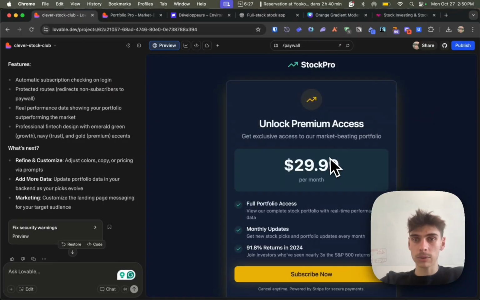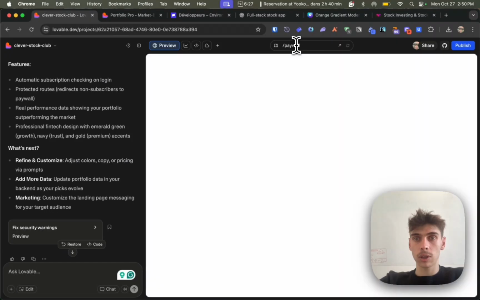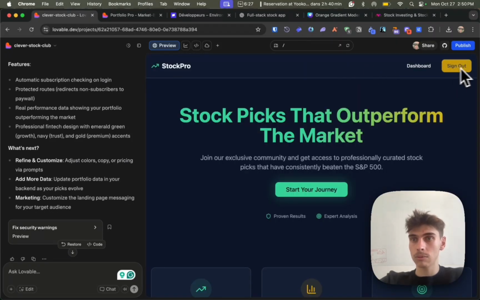Okay, so here I'm signed out. If I want to go to dashboard, well, I cannot. I need to actually create an account and subscribe, right? But here I see a little problem: when I signed out, it doesn't appear as signed out. But if I go to /out, apparently it seems I'm not signed out.